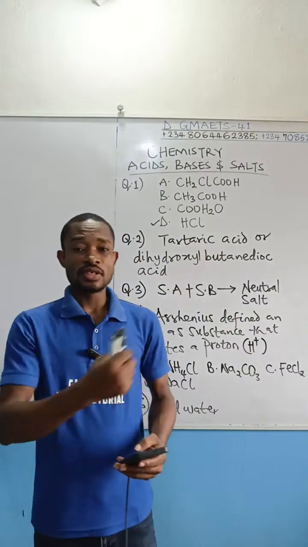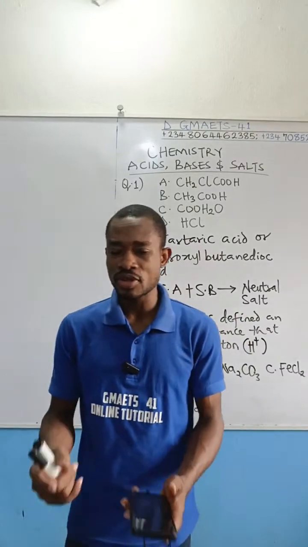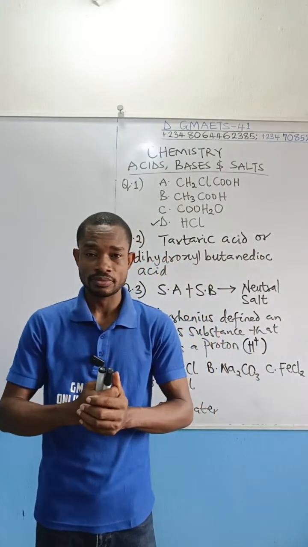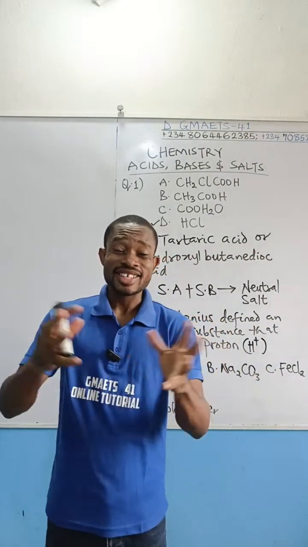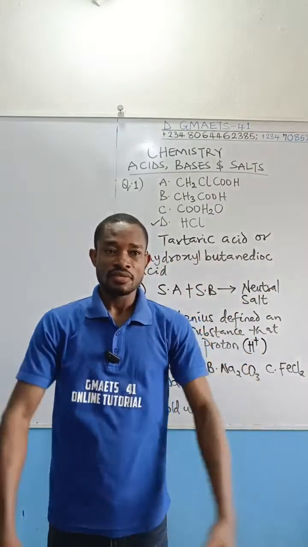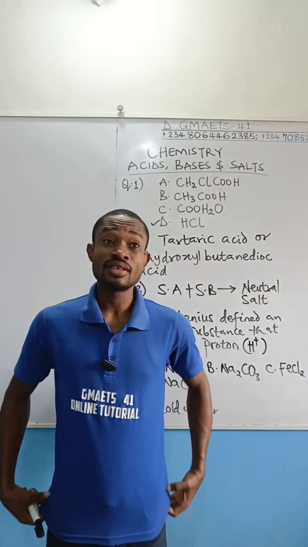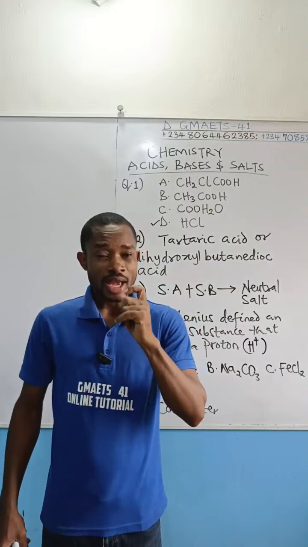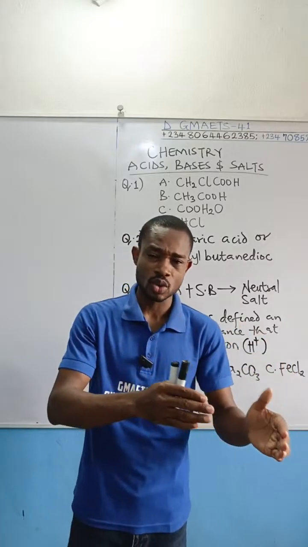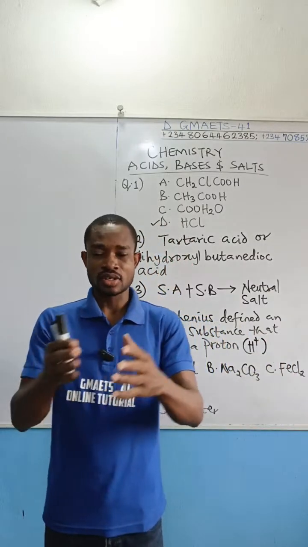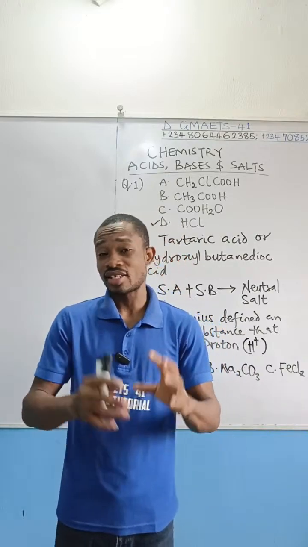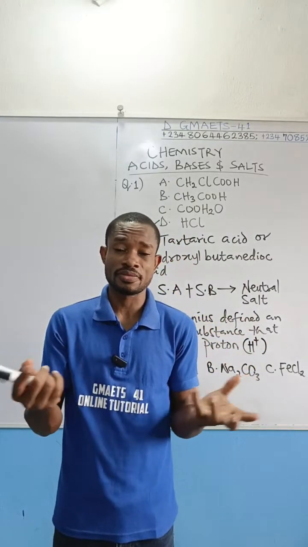All right, we are done with this. Now, before we move on to the next question, let me say this quickly. I didn't even remember to talk about it in class, but I mentioned something a bit related when I was trying to differentiate between strong acid and concentrated acid, then weak acid and dilute acid, because these terms are not the same thing.